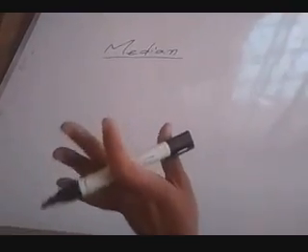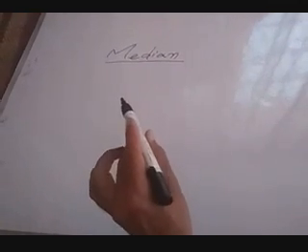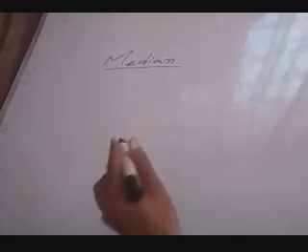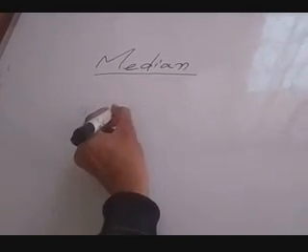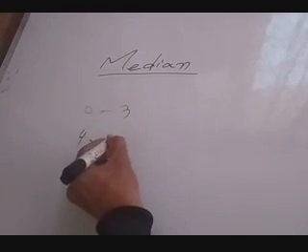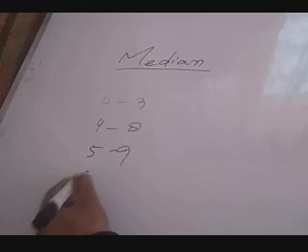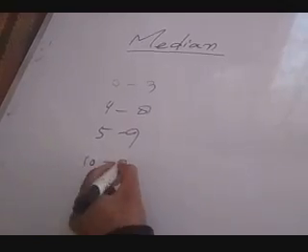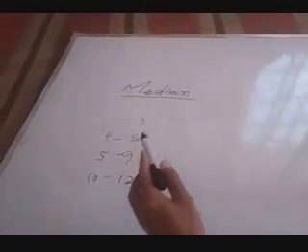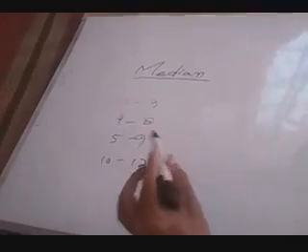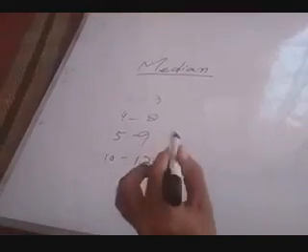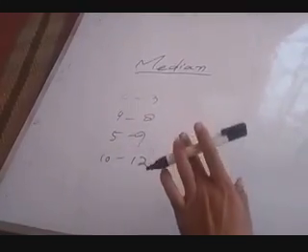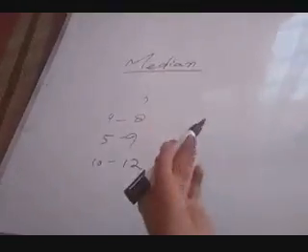And also remember one more thing regarding median. Class intervals should always be continuous. If class intervals are not continuous, you can't find it. Suppose class intervals are 0 to 3, 4 to 8, 5 to 9, 6 to 7, 10 to 12. In such a case, you can't find median or mode. First you have to make it continuous. But such types of questions are not in your syllabus, in your book, and you will learn such questions in higher classes.